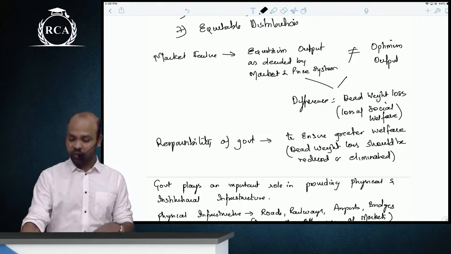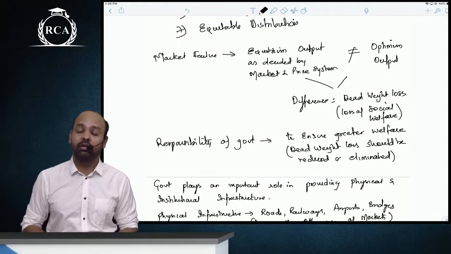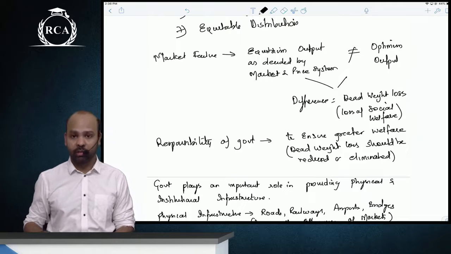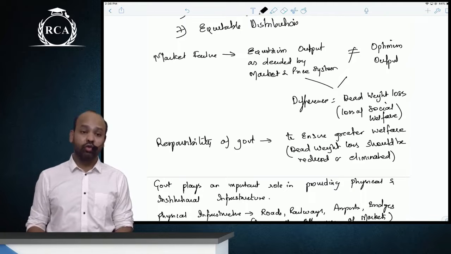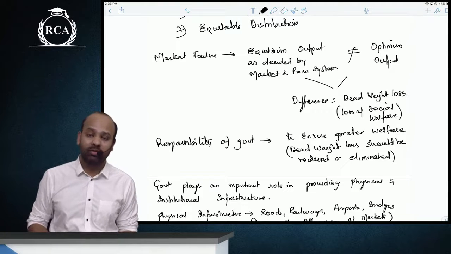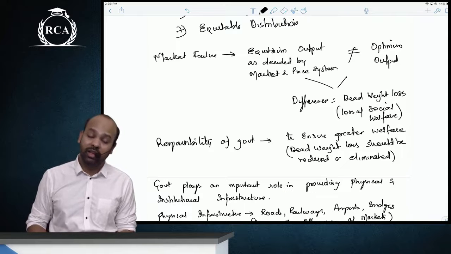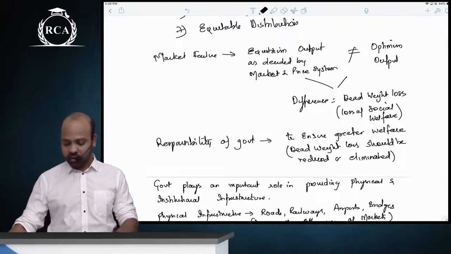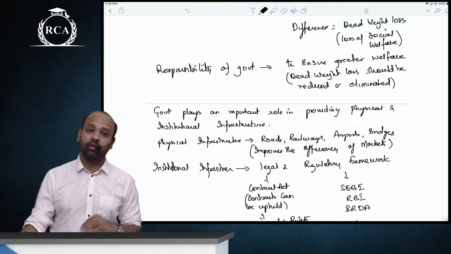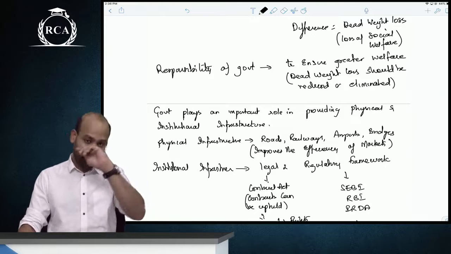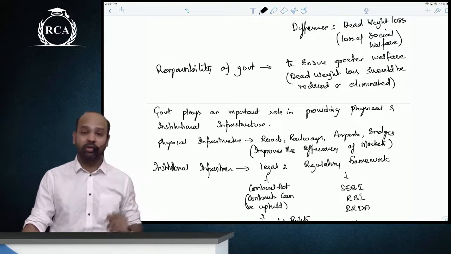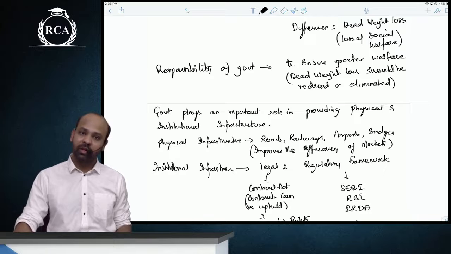Non-market pricing. So we all know that market failure occurs when equilibrium output is not equal to optimum output. The difference between these two is known as the loss of social welfare. That is nothing but dead weight loss. It is the responsibility of the government to ensure that there is greater welfare, social benefits are maximized, and social costs are minimized.